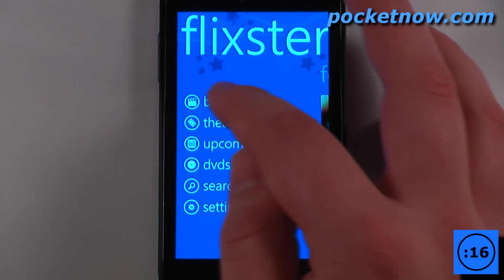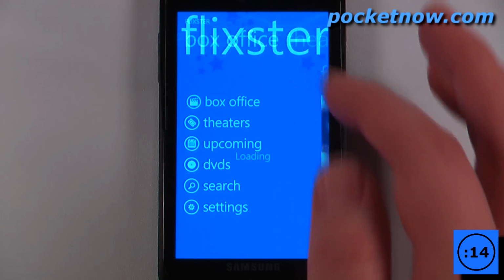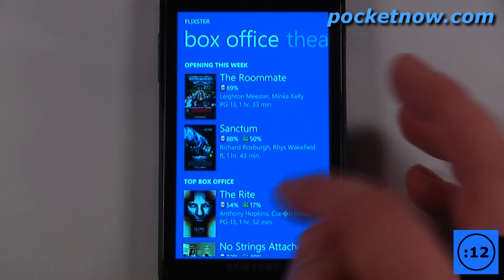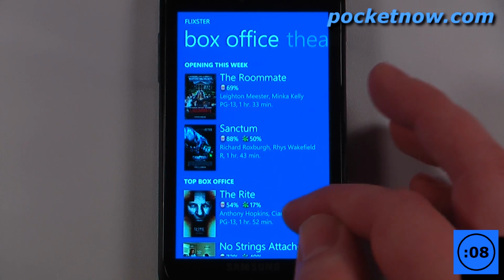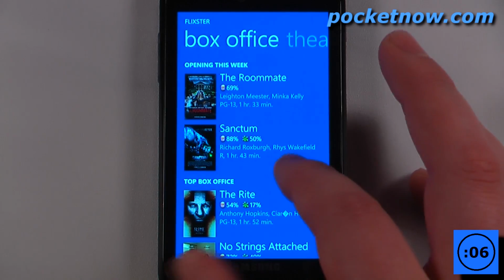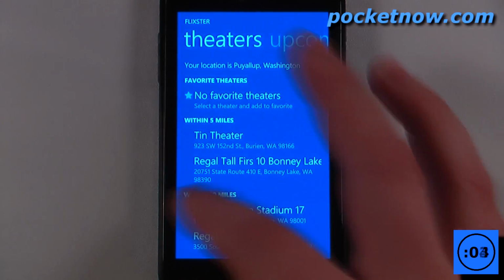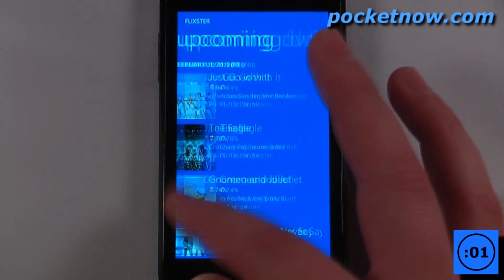So let's say that I want to view a box office, some of the movies that are out right now. I can just click on here and we'll wait for it to load, and as you can see, the right has 17% on a Rotten Tomatoes scale, so that's not too great. All I have to do is move over to the right to get theaters, upcoming information, and DVDs.